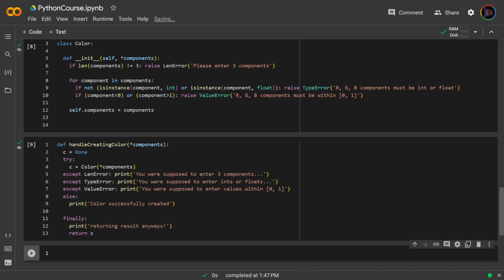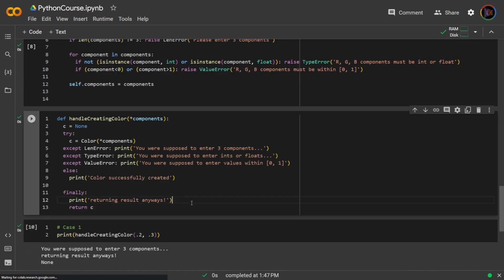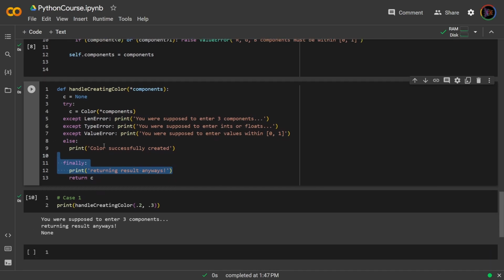So I will go ahead and try each case. I will say case 1, handle creating color. I don't have 3 components, I have 2. So this should catch a LenError. And indeed it does: you were supposed to enter 3 components. Notice how I'm getting returning result anyways because the finally block always runs. And I'm getting None because C by default was None.